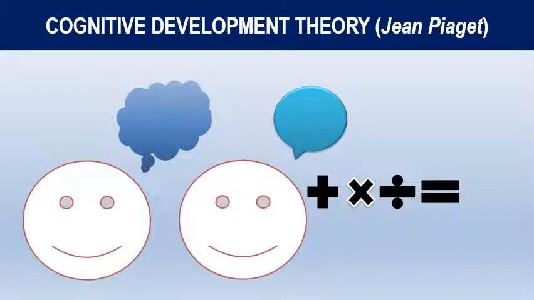Hello friends, welcome back to my channel, and in this video we are going to see the most important part of pediatric development. One of the well-known theories is known as cognitive development theory, which was proposed by Jean Piaget. So let us see in detail about this theory, how the cognition or the knowledge or the intelligence develops in children of different ages.